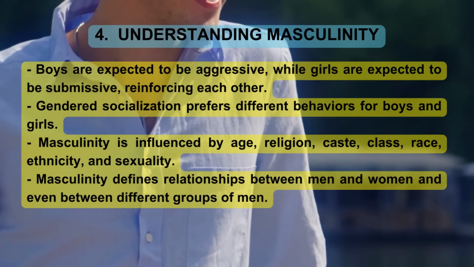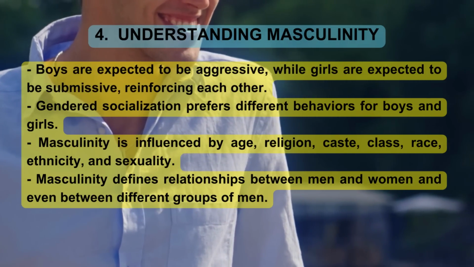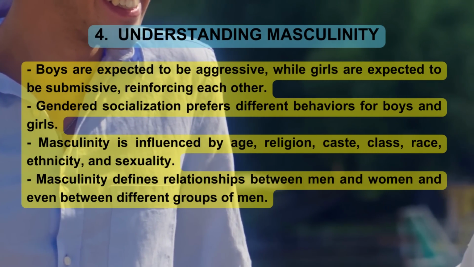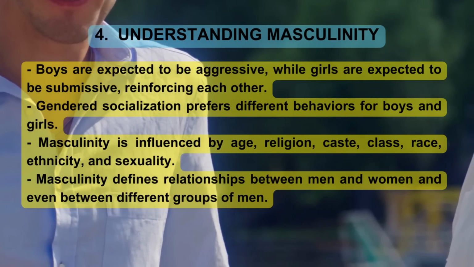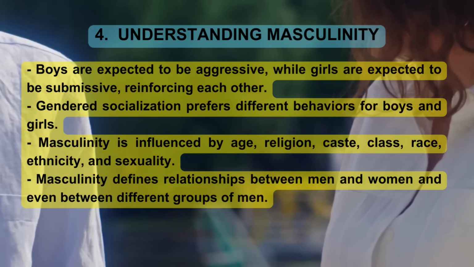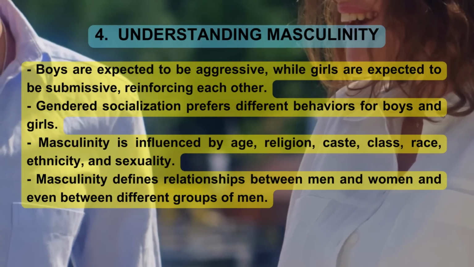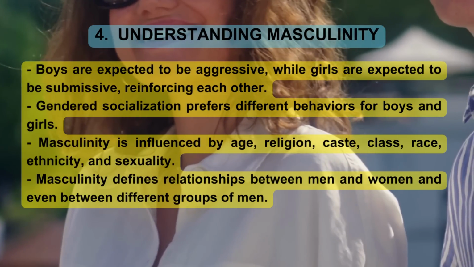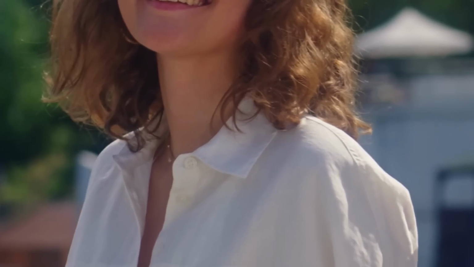Gendered socialization prefers different behaviors for boys and girls. Masculinity is influenced by age, religion, caste, class, race, ethnicity, and sexuality. It defines relationships between men and women and even between different groups of men.